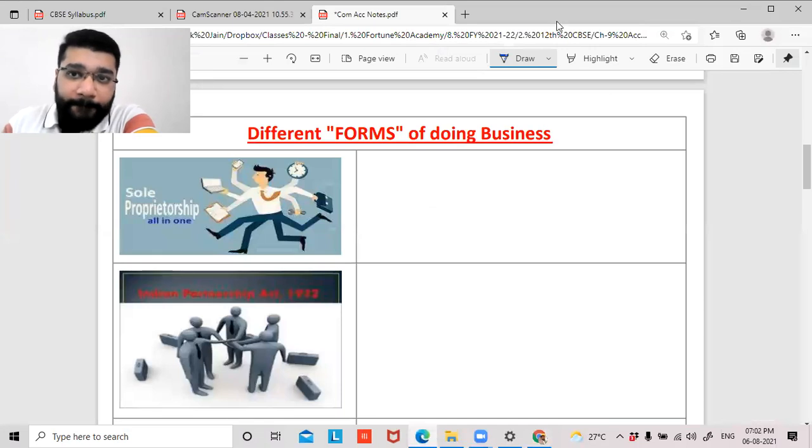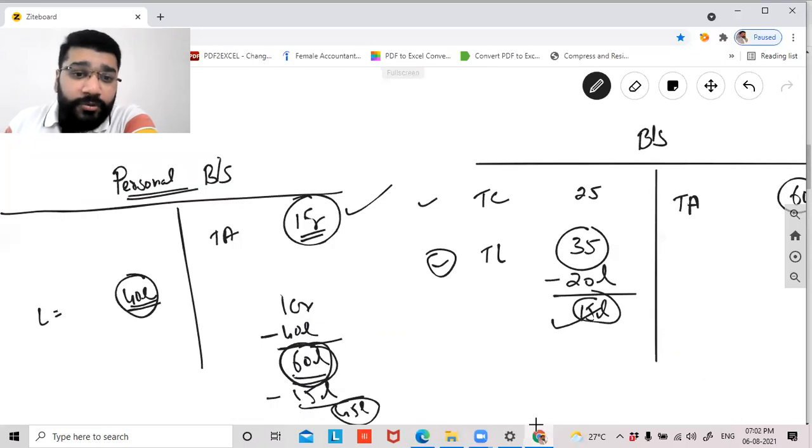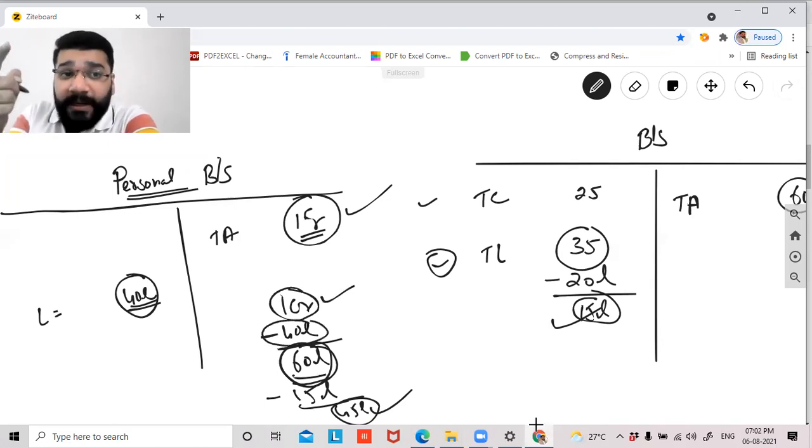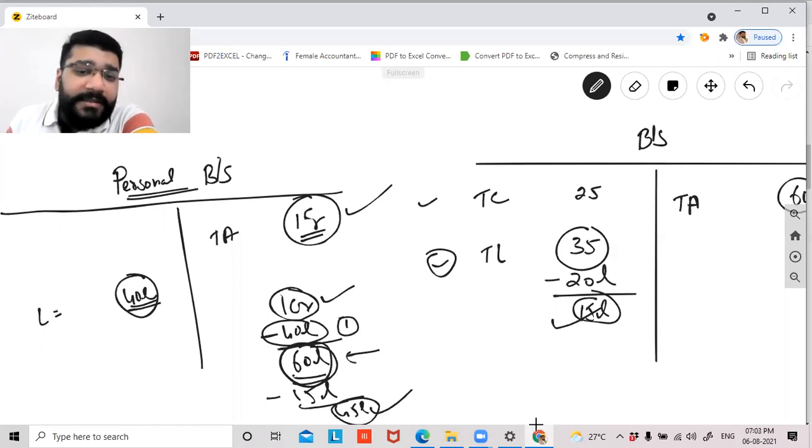Sir, can you say where the 45 lakhs will go? Which 45 lakhs? Sir, after the 15 lakhs, the rest amount is 45 lakhs. Okay, this 45 lakhs, the owner will enjoy. Because it's owner money, this 1 crore is belonging to the owner. From this 1 crore rupees, 40 lakh, which is personal liability, will be first given preference before the business liability. So the balance amount left with the owner is, let's suppose, 60 lakh. In that, 15 lakh is the business liability. That will be settled second. And the balance money, the owner will enjoy.